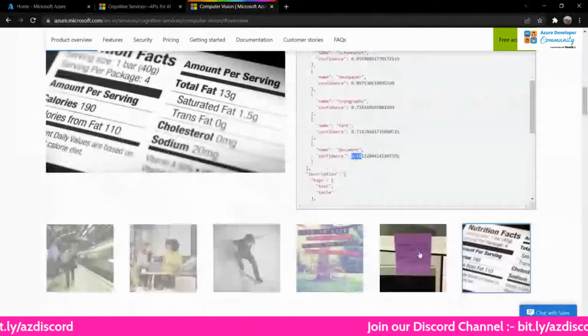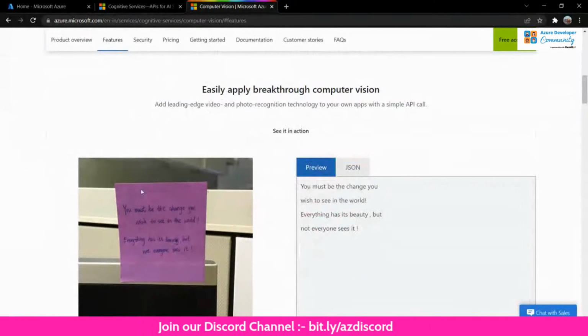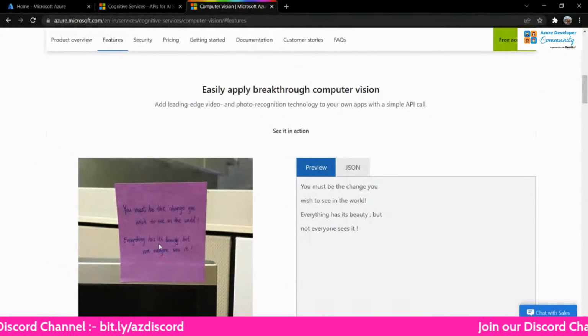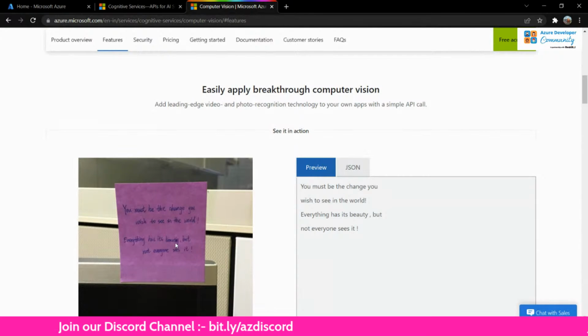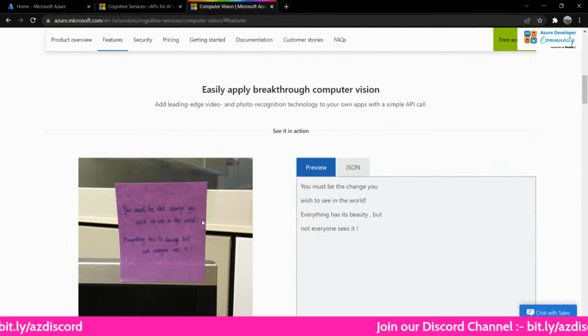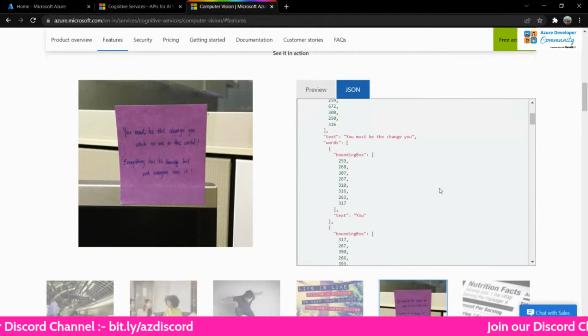Let's try another example. I'm just taking a JSON thing here. "You must be the change you wish to see in the world. Everything has its something" that I cannot read. As a human, I cannot read it. There's something here. "Everything has its dash, but not everyone sees it." Now I'm giving this to my computer vision resource that I've created. Let's see what it comes out with.